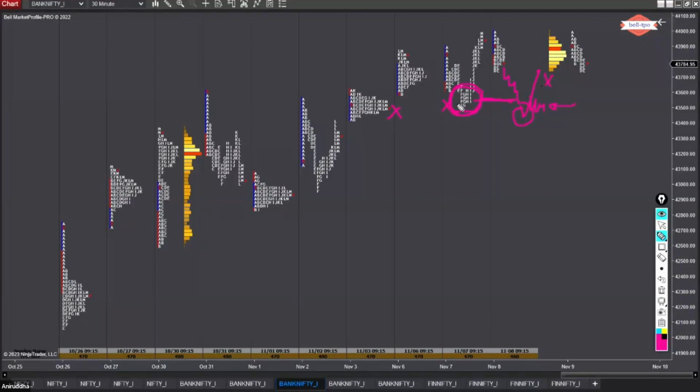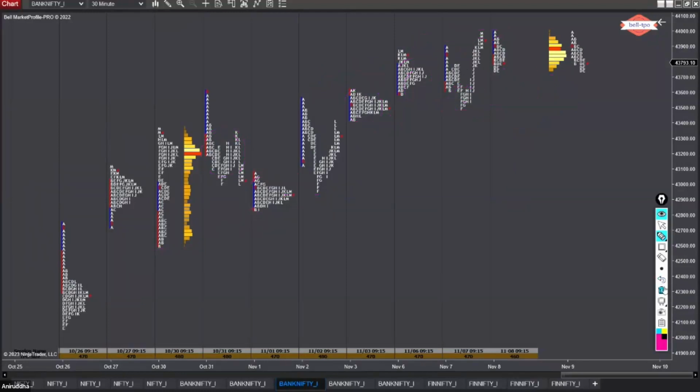If it is not rejected, what does it mean? Sorry, buyers are not really interested in trading here. Then the auction will go even lower, and then you'll have to find out what are the important references. This is the HVN that comes to mind that you can immediately see. So maybe the auction will come to this HVN to find strong buyers. If they uncover strong buyers, great. If not, they'll go here. Then what about people who bought here? Either they are exiting here or they are absorbing supply here. And if they monitor this kind of activity and they're not happy, probably they will exit, they'll start hedging, whatever, they'll do their own thing.